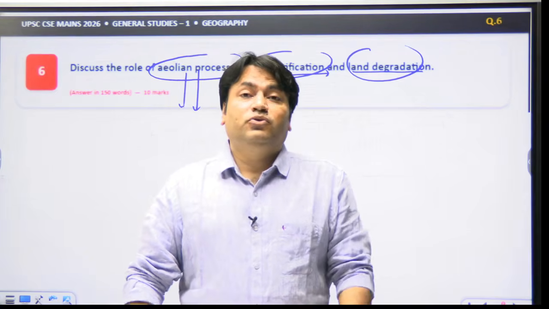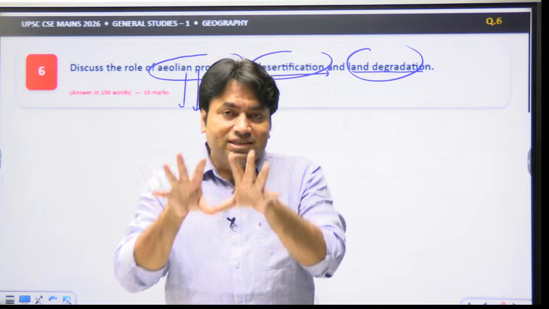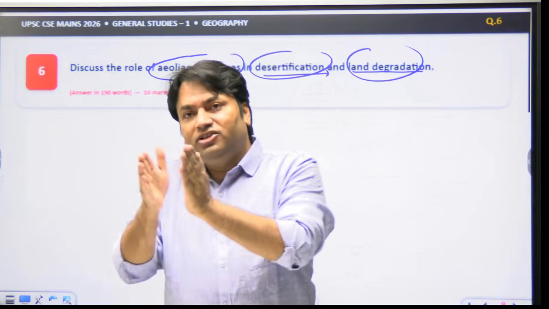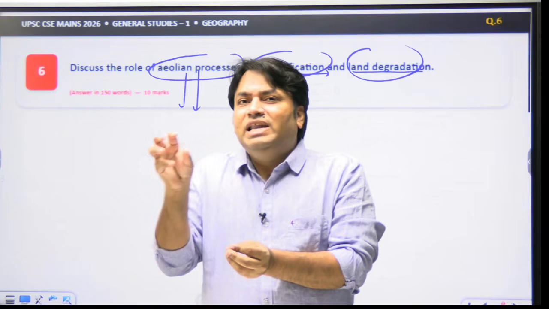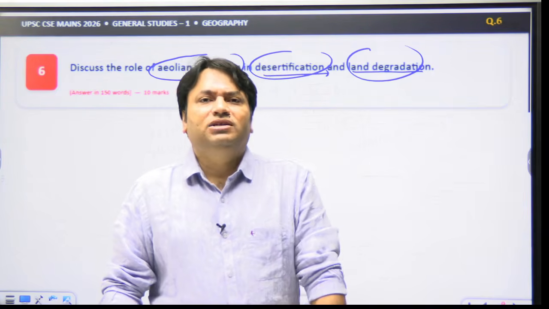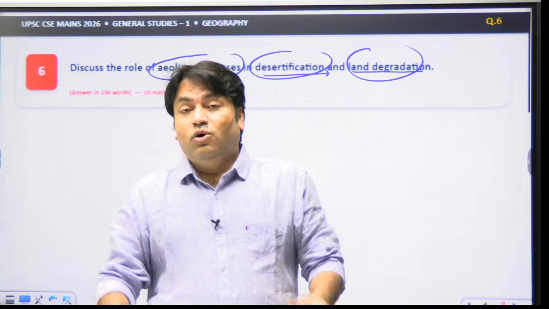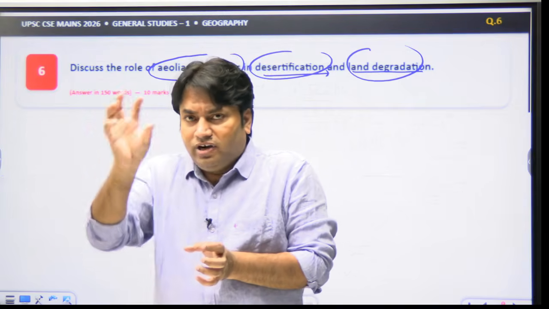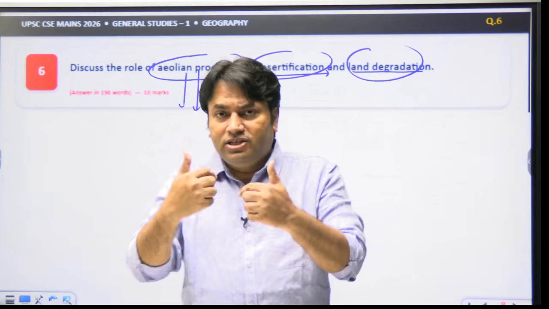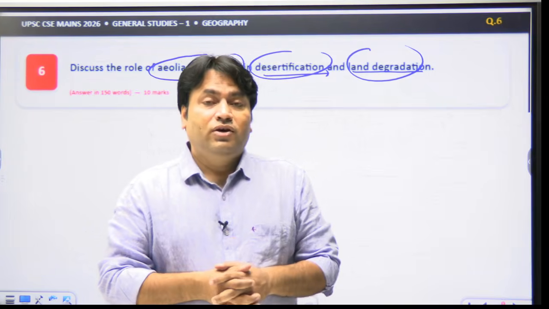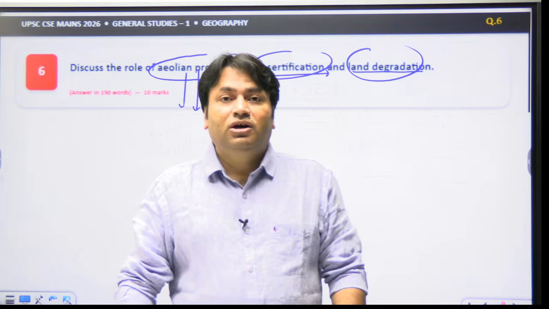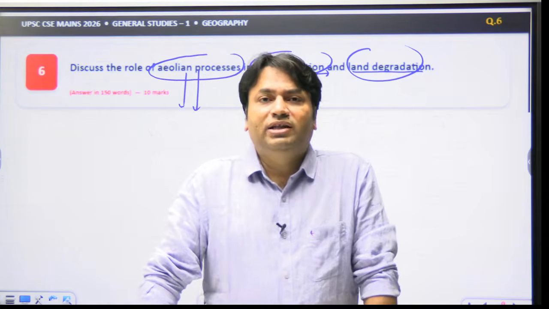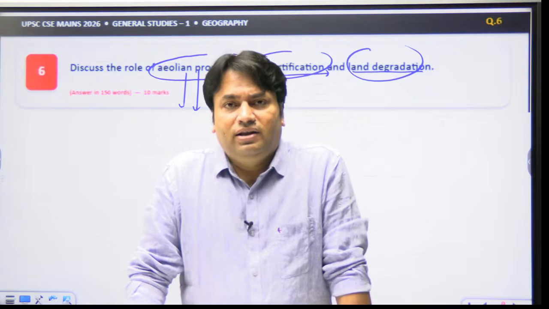And here the question is doing what? The question is asking how does wind act as a geomorphic agent to degrade land and facilitate desertification. Therefore, now we should understand what the major Aeolian processes are, the different keywords there. While discussing these Aeolian processes, we should know the impact on soil and vegetation, and the role in desertification. We must know some examples also, and in this way we can explain the need of the question.